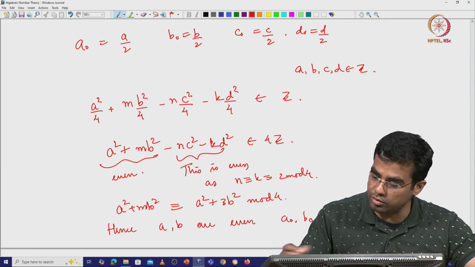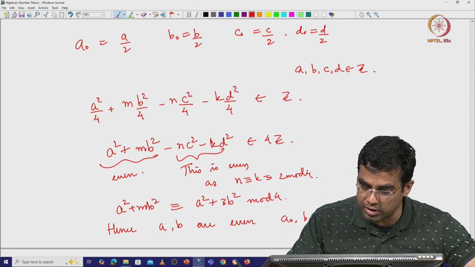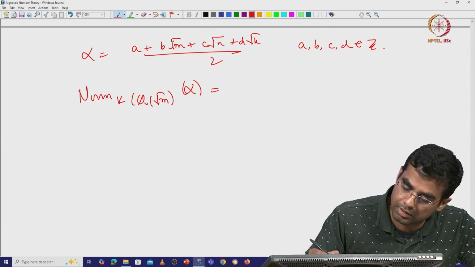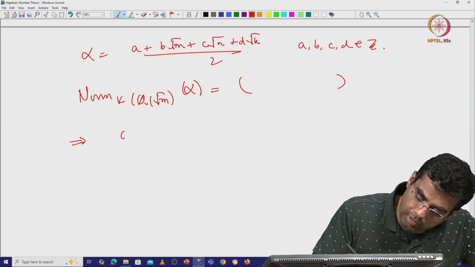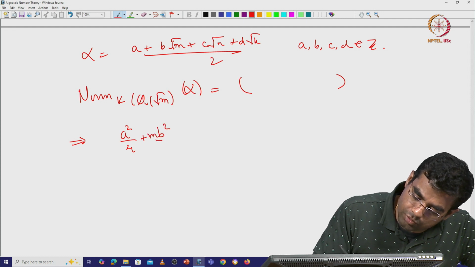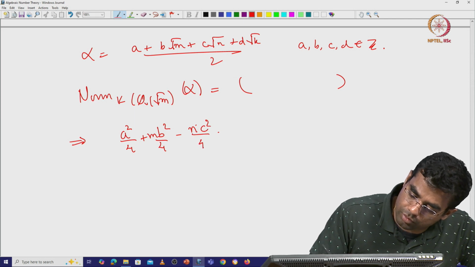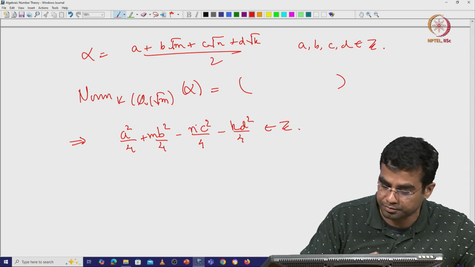Yeah, it's still going to be something like this. So, at least one component of it. So, let me write that down. It is whatever it is which tells you that a square by 4 plus m b square by 4 minus n c square by 4 minus k d square by 4 is in z.